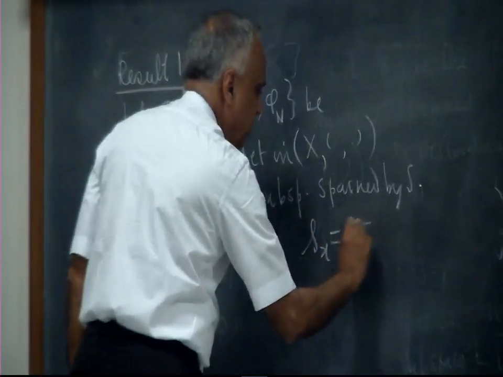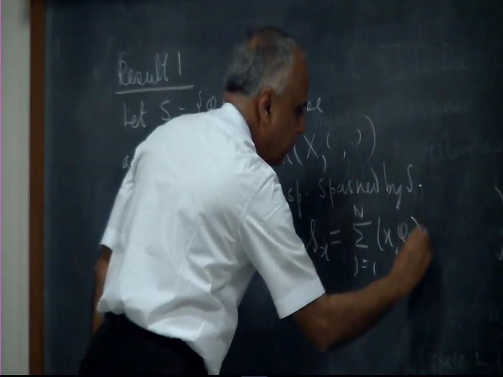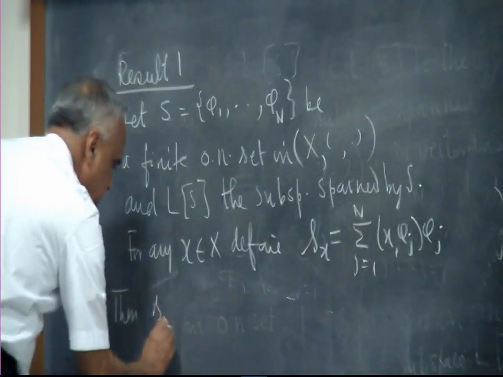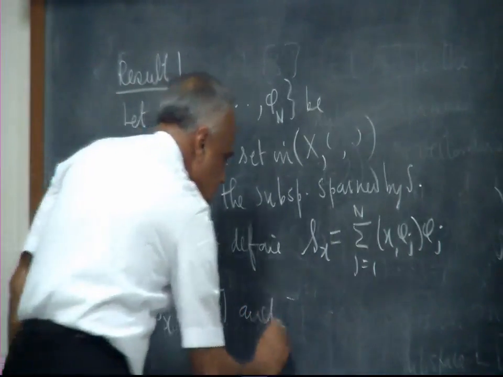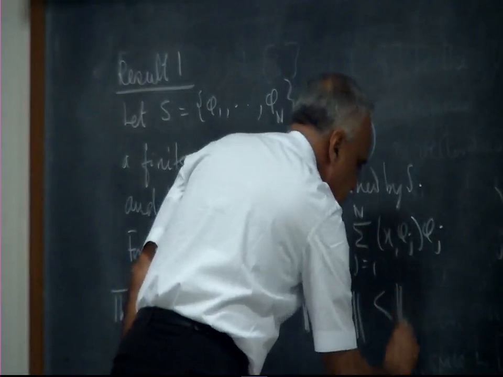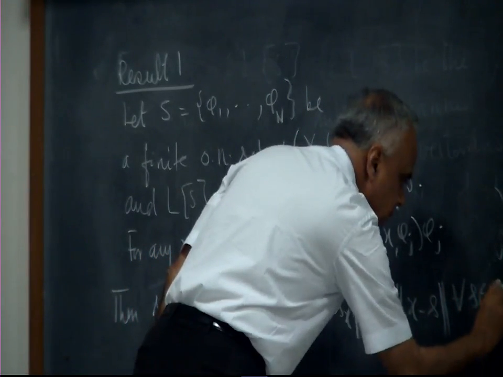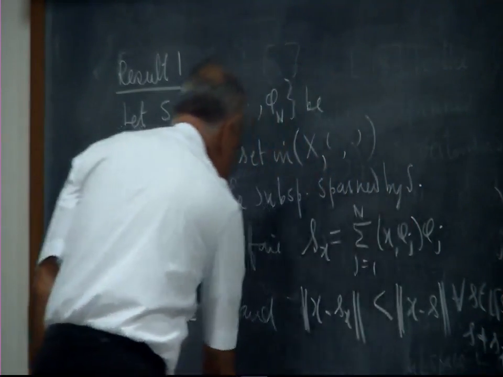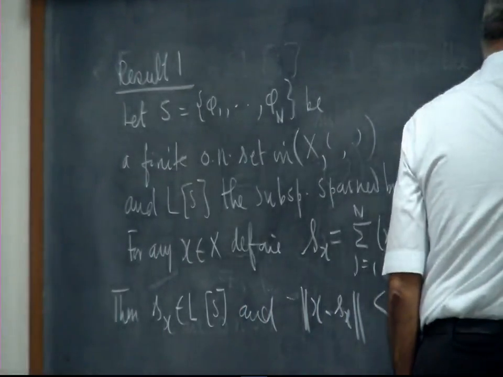Sx to be equal to the summation j equal to 1 to n of <x, phi j> phi j. Then Sx belongs to L_S, and norm of x minus Sx is strictly less than norm of x minus s for every s in L_S, s not equal to Sx. For any other s, the error will be more. That is the first approximation problem we have got.